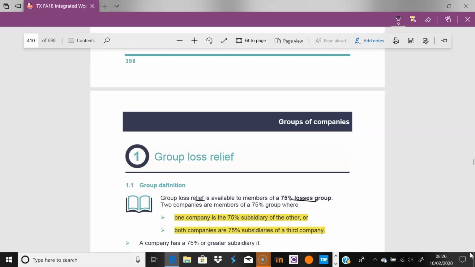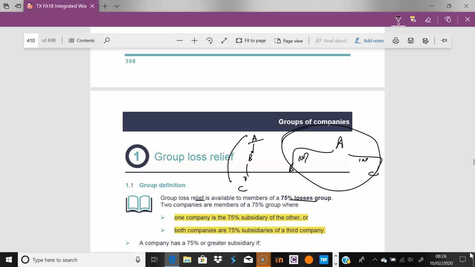So you can have something like this, like A has 100% of B and also has 100% of C. So they're all part of the same loss group, in effect. That's what we're really saying here. But you could have something that looks like this: A, B, and then C. So the question is, what is the relationship in A and C? And the effective relationship has to be 75% at least for all of them to be part of the same group, so for them to pass losses between each other.